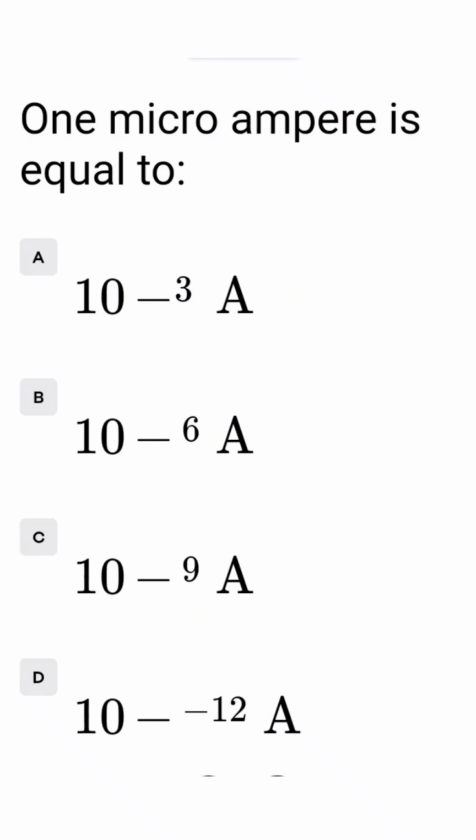1 microampere is equal to A 10 raise minus 3 ampere, B 10 raise minus 6 ampere, C 10 raise minus 9 ampere, D 10 raise minus 12 ampere. The correct answer is option B, where it is written 10 raise minus 6 ampere. So we take option B.